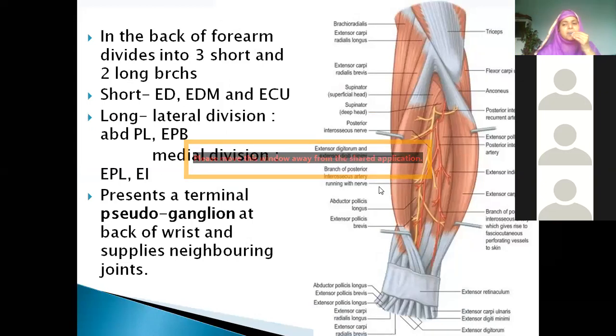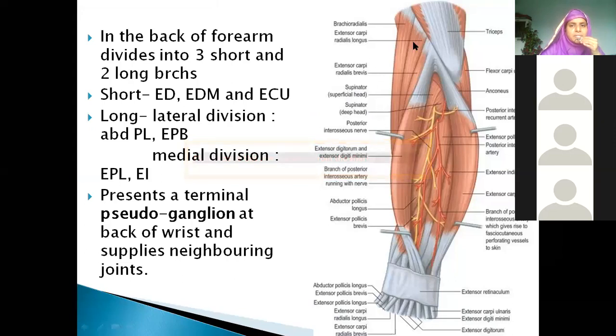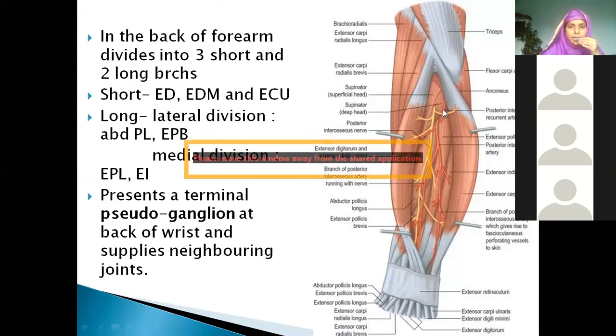Okay, posterior interosseous nerve. So whatever extensor muscles you have studied, like just now Hansraj told us, we have brachioradialis, extensor carpi radialis longus, extensor carpi radialis brevis, supinator, then extensor digitorum, abductor pollicis longus, extensor pollicis brevis, extensor indicis, extensor carpi ulnaris, all these muscles, all extensor group, no exceptions.